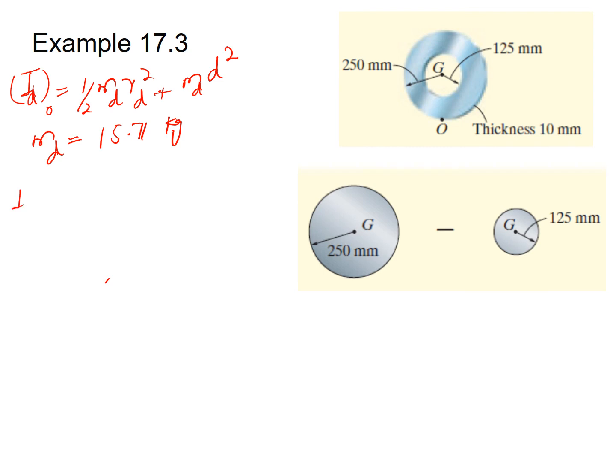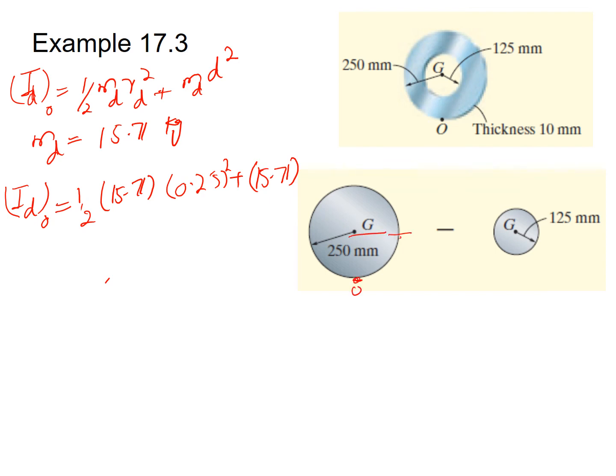Substituting the value in the above equation, the moment of inertia of the solid disk about point O will be equal to 1 by 2 times Md, which is 15.71, times Rd, which is 0.25 square, plus 15.71 times the square of the distance between the point O and the mass center, which is also equal to r, which is 0.25 square. So this is equal to 1.473 kg meter square. This is for the solid disk.